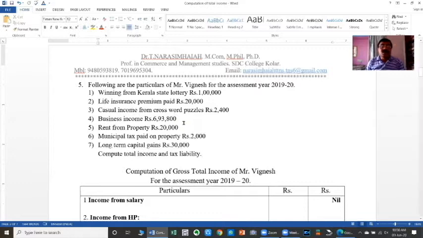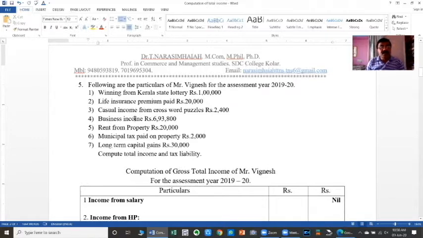to see the incomes which are given and related to each of the particular heads. Winning from Kerala State Lottery is income from other sources. Then life insurance premium paid is an expenditure which is eligible for deduction under Section 80C. Casual income from transferred vessels is income taxable under other heads.